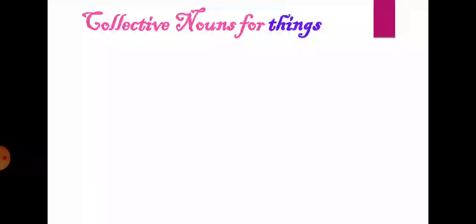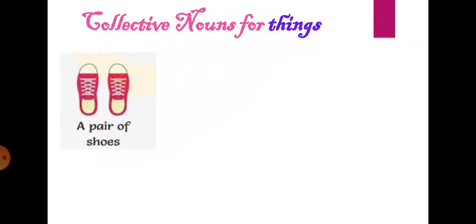And the last, collective nouns for things. So what collective nouns have we seen? Collective nouns for people, for animals, for sea animals, and for insects, right? And here the last thing, collective nouns for things. Let us see the example. A pair of shoes.